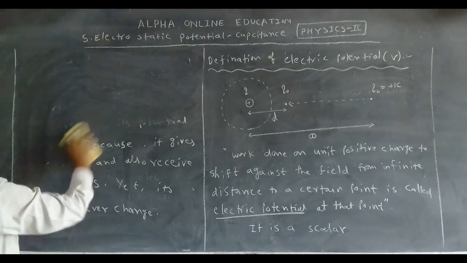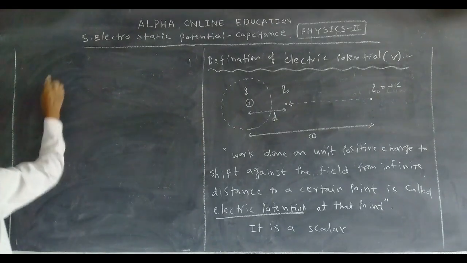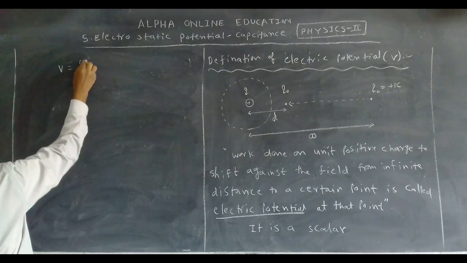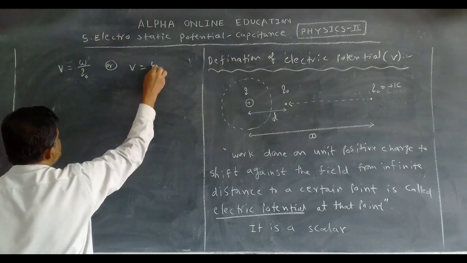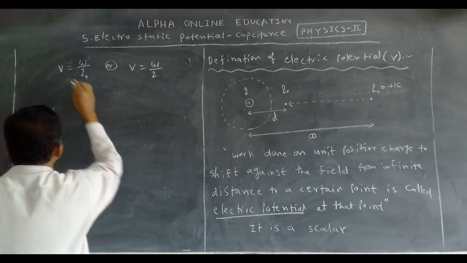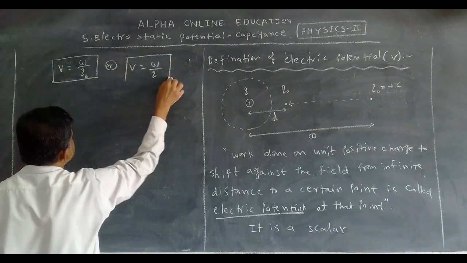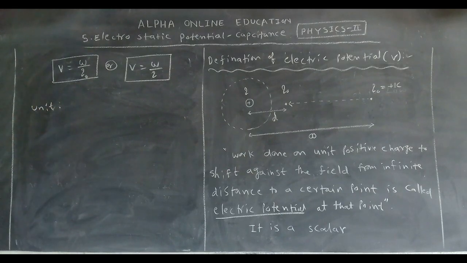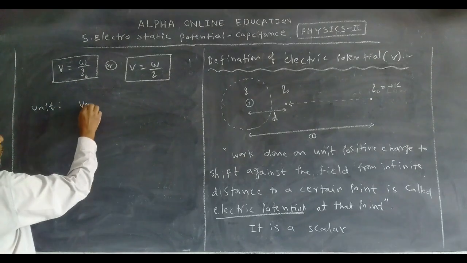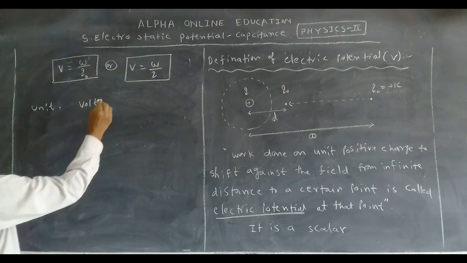The mathematical expression for the electric potential is V is equal to W by Q naught, or V is equal to W by Q. Okay, now what is the unit? The unit is volt.